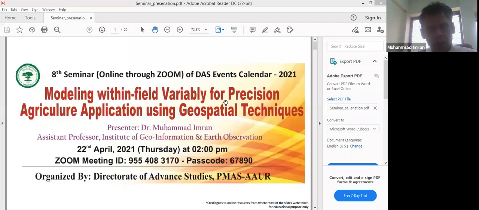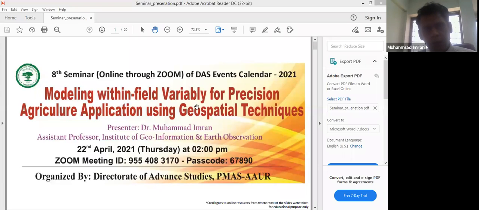Azam, for providing me this opportunity to talk about some geospatial techniques that can be applied in agriculture applications, particularly precision agriculture applications.